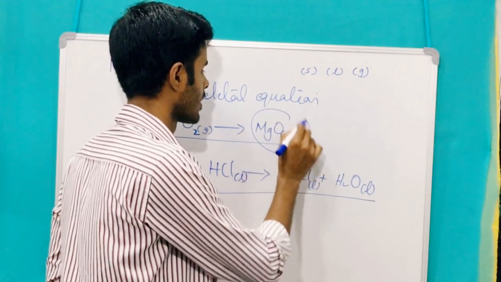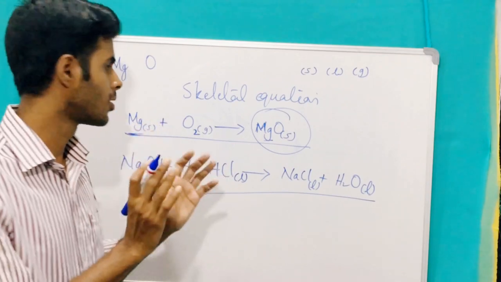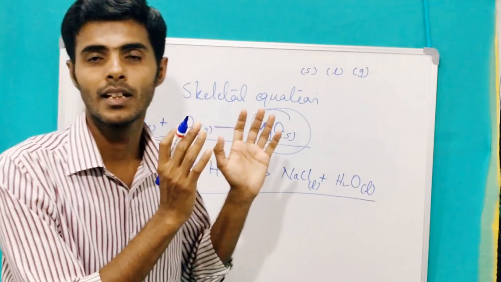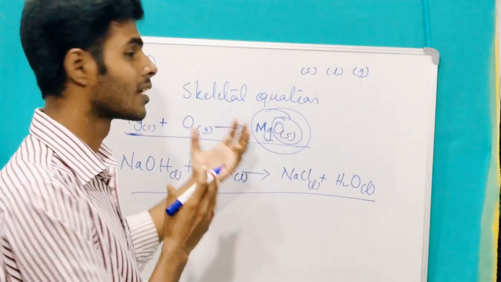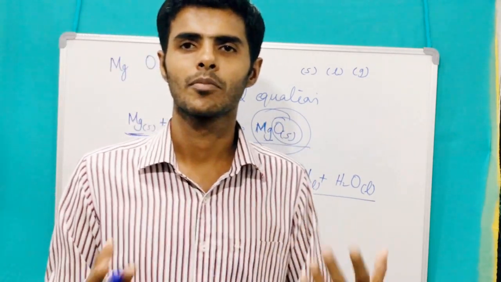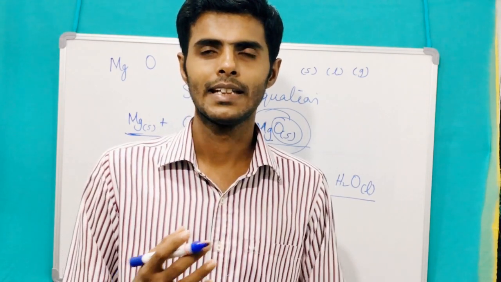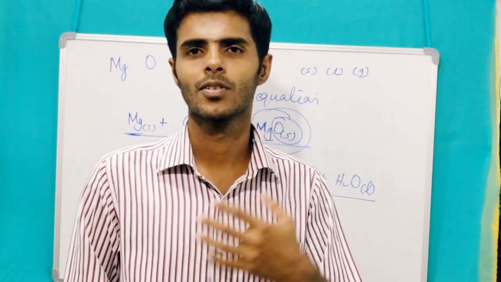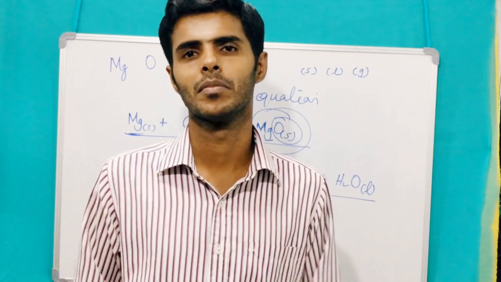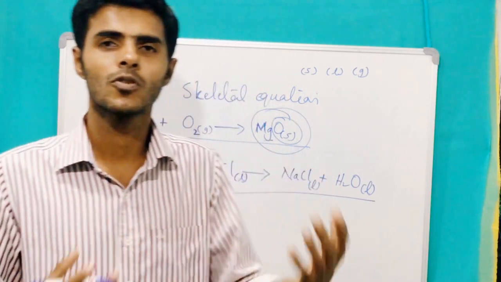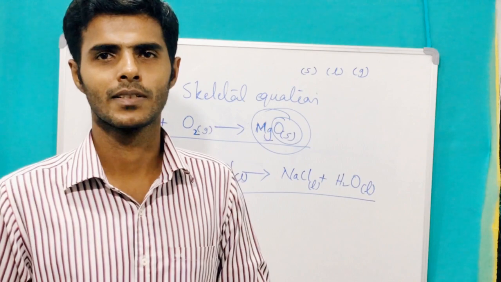But in the product we have one magnesium, equal to that in the reactant, but oxygen is only one. What about the remaining oxygen? In that case, we may have to go for balancing of the chemical equation. How to balance the chemical equation? Why do we have to balance the chemical equation?